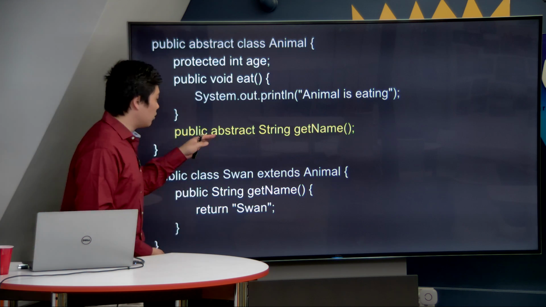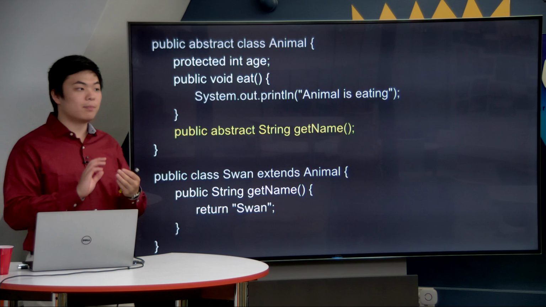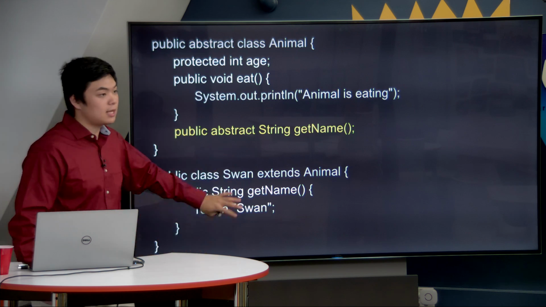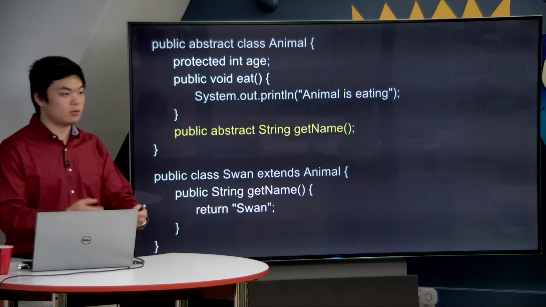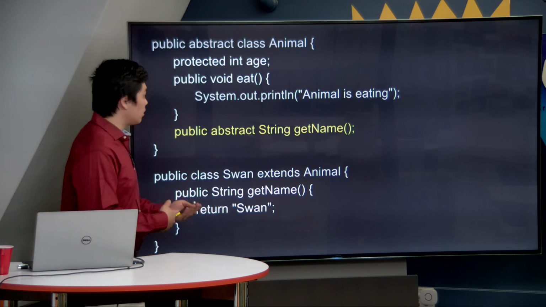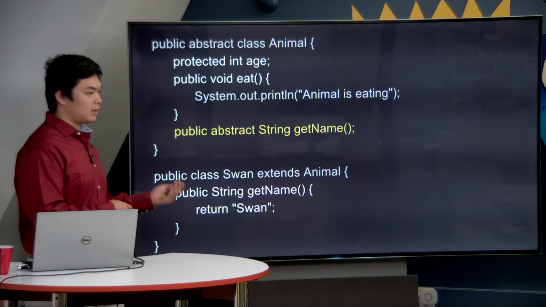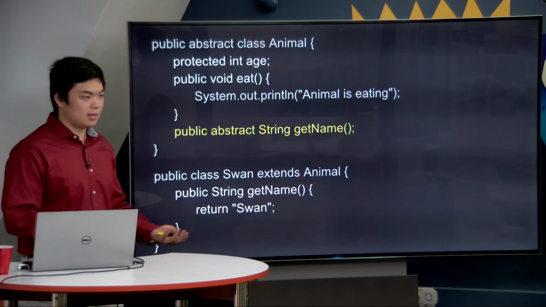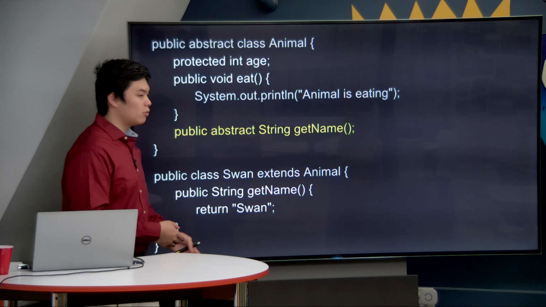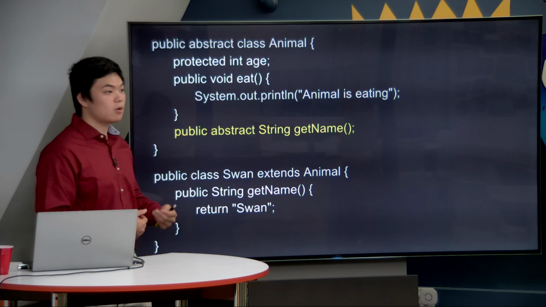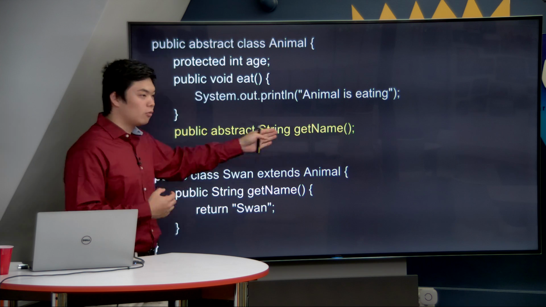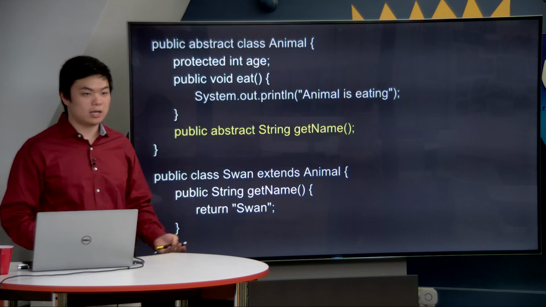The reason being, when you have an abstract method, it means that you're leaving it blank for children class to take care of. You're not going to implement it in your class because you don't know what it's going to do yet. Why don't we know what it's going to do? Maybe we don't know the name of the animal yet. Therefore, we cannot get the name. But we know that at some point in the future, when we create different objects, they're going to have names. And we want them to be able to get the name. So we specify in our blueprint that there will be a getName method, but we don't create it just yet.